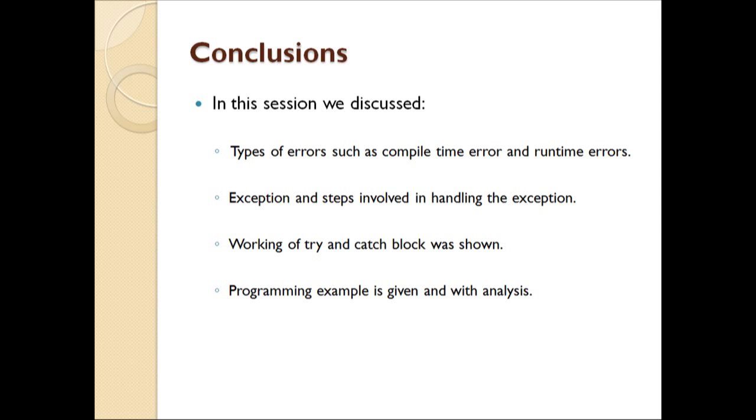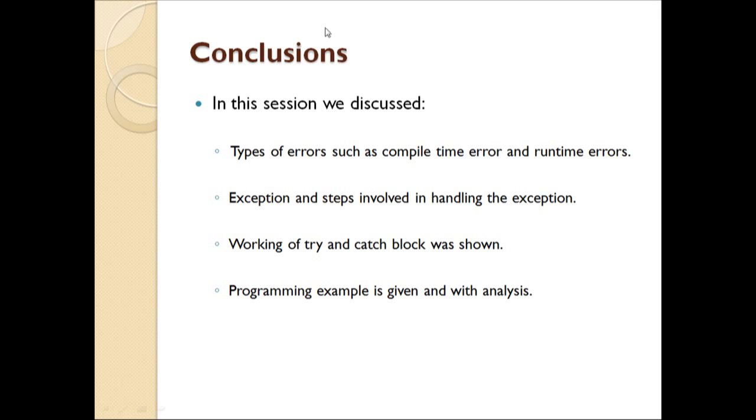Then we discussed exceptions, and the steps involved in handling the exceptions. So all in all, we have discussed four steps for handling the exception. First one was writing the exception class, then utilizing the try block. If any exception is there, then we will throw the exception, which will be caught by the catch block.